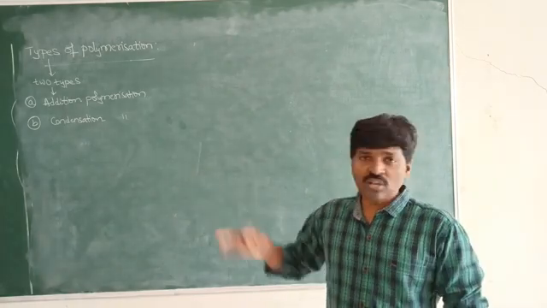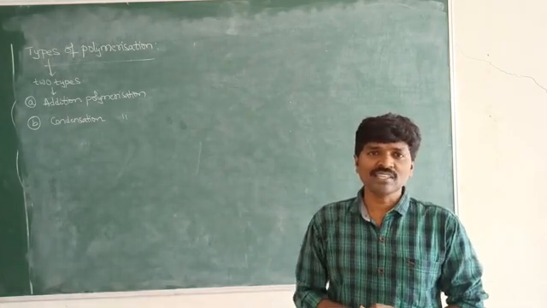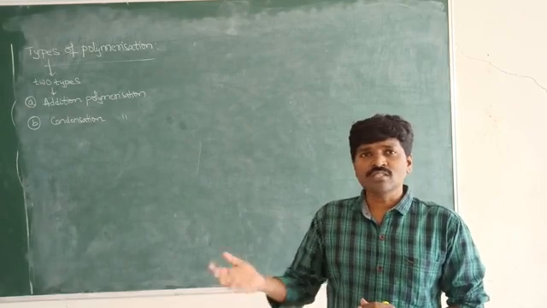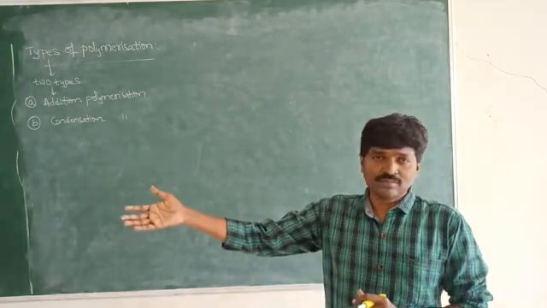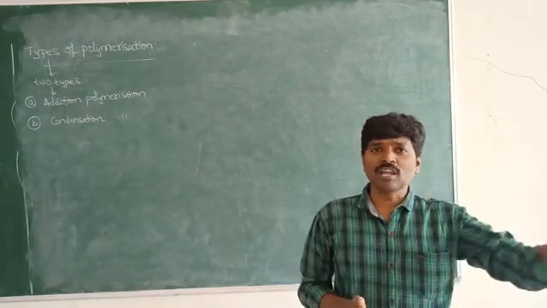In today's class we will discuss how these monomers are converting into the polymer.